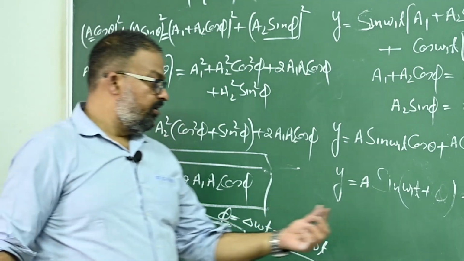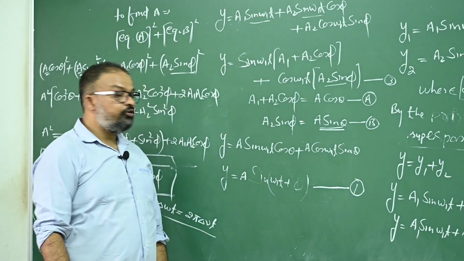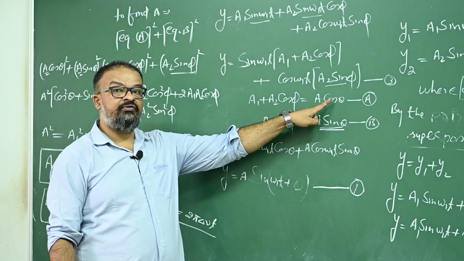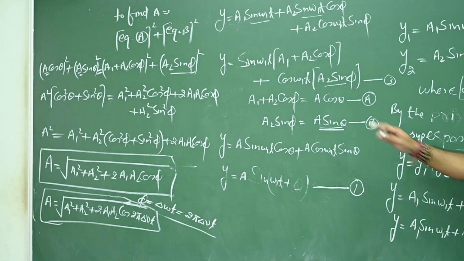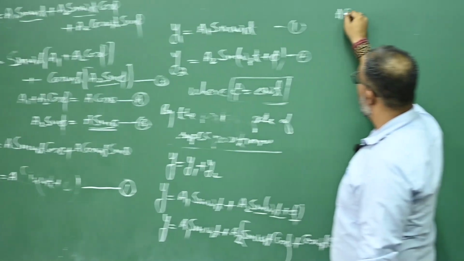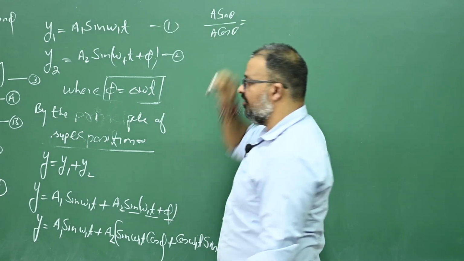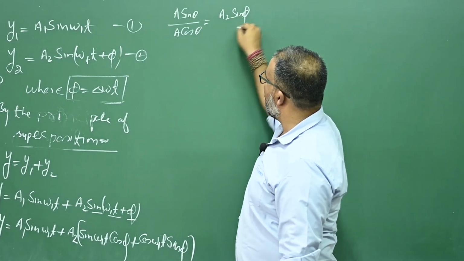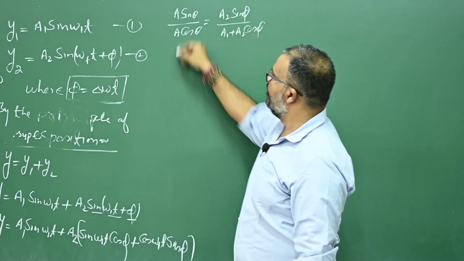Now one more thing, theta. We don't know theta, we have to find out this theta too. So to find this theta, you will divide equation B by equation A. I will write the right hand side into the left hand side and the left hand side into the right hand side. So I'll say A sin theta upon A cos theta equals A2 sin phi upon A1 plus A2 cos phi.